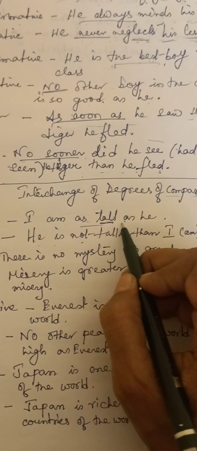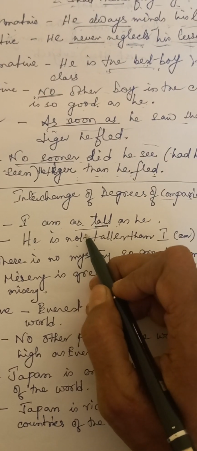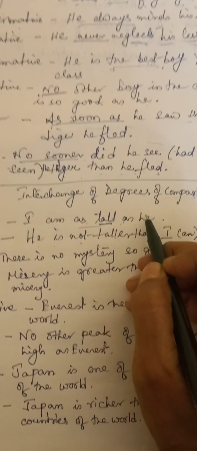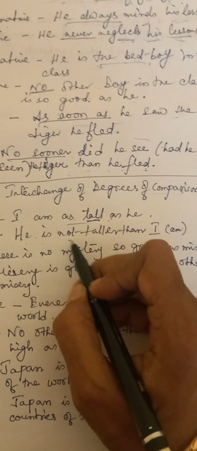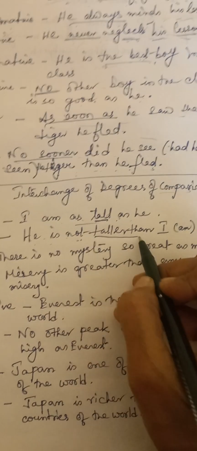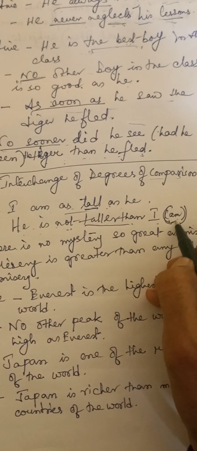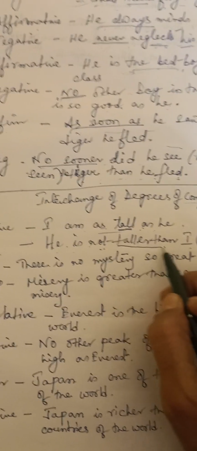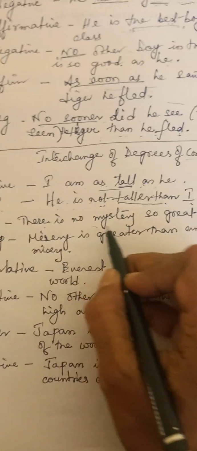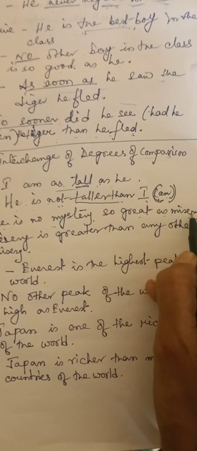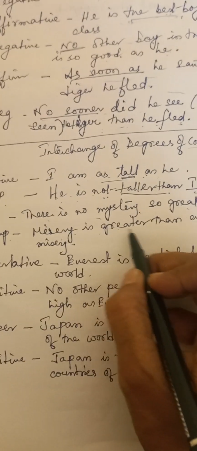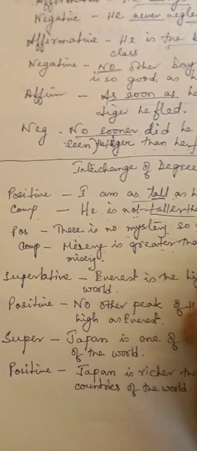আমি ওর মতোই লম্বা, তার মানে ও আমার থেকে বেশি লম্বাও নয় বা কম লম্বাও নয়, দুটোই লিখতে পারি। He is not taller than I am. So am I am writing in the bracket. We do not write this am. Taller than I. Positive degree example, there is no mystery so great as misery. So comparative will be misery is greater than any other misery.